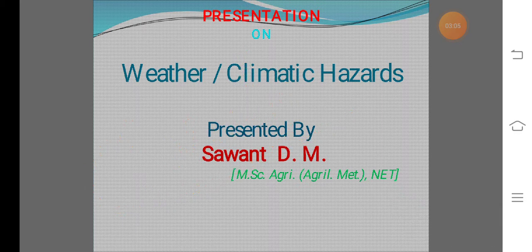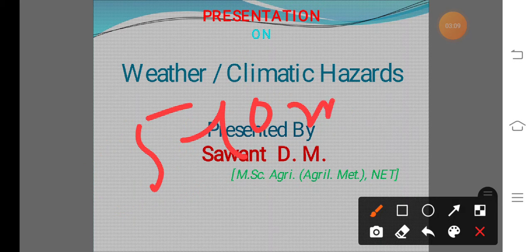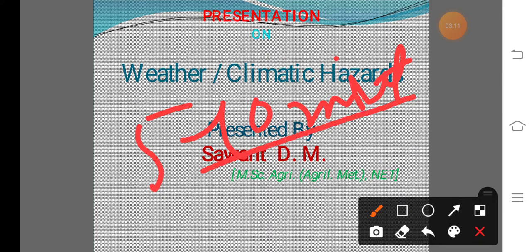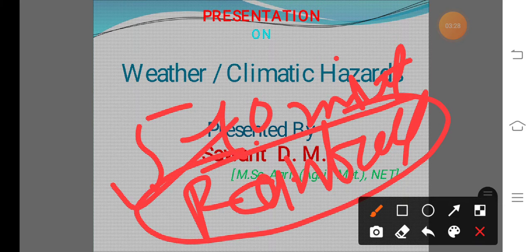If in a short period, that means 5 to 10 minutes after the occurrence of clouds, rainfall occurs, at that time the atmospheric condition is known as the rainy condition. So this is about weather.